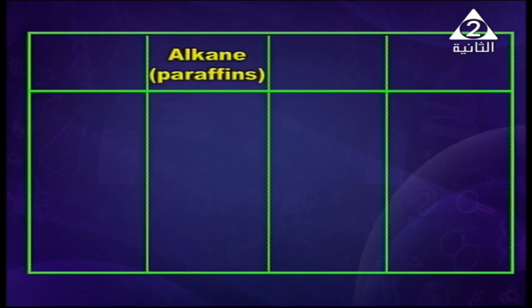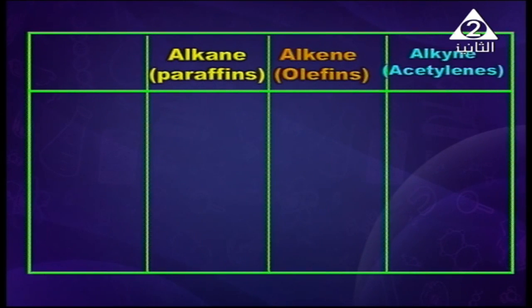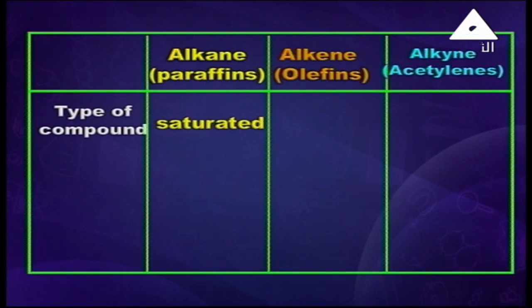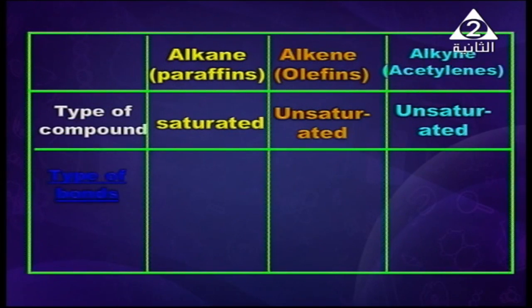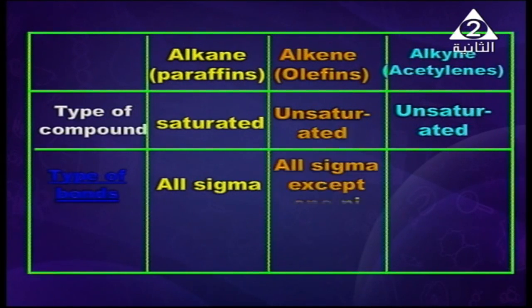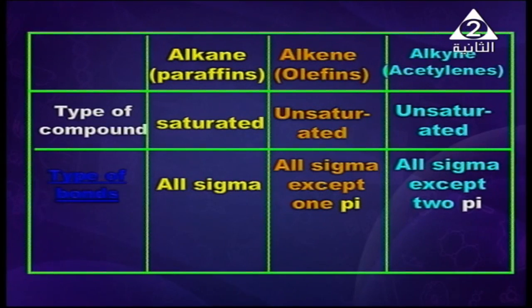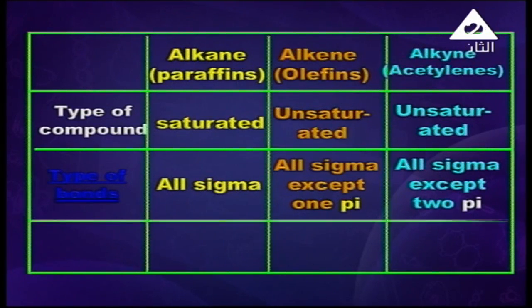Now, my dear student, we are going to make a comparison between alkanes, alkenes and alkynes, that is paraffins, olefins, and acetylenes. In the type of compound, alkanes are saturated hydrocarbons, while alkenes and alkynes are unsaturated hydrocarbons. Here is the type of bond. Here all the bonds in alkanes are sigma bonds, in alkenes all sigma except 1 pi bond, in alkynes all sigma except 2 pi bonds.